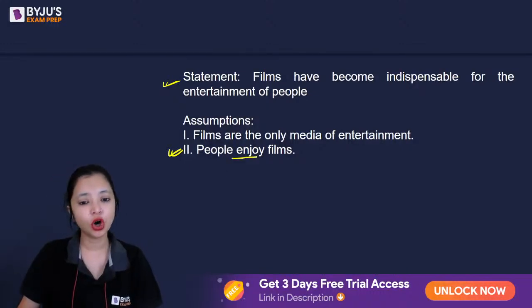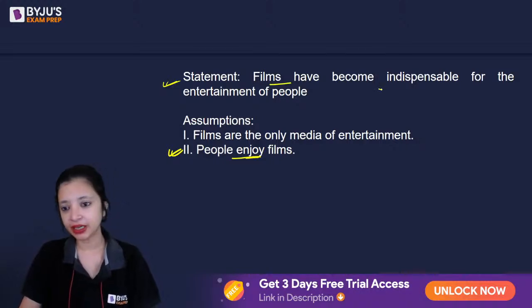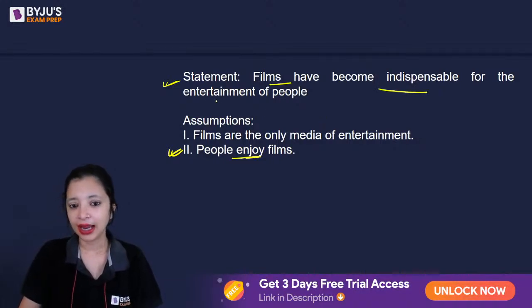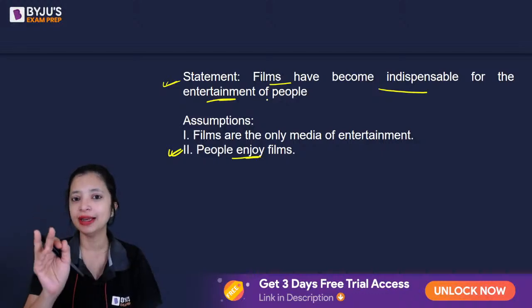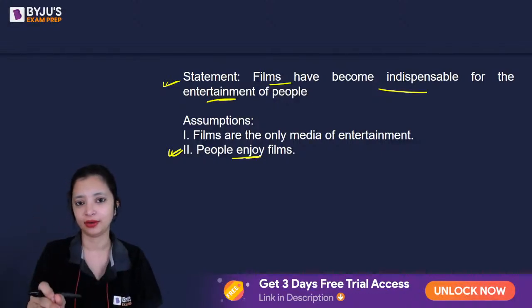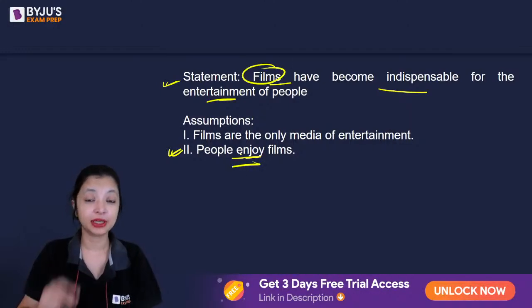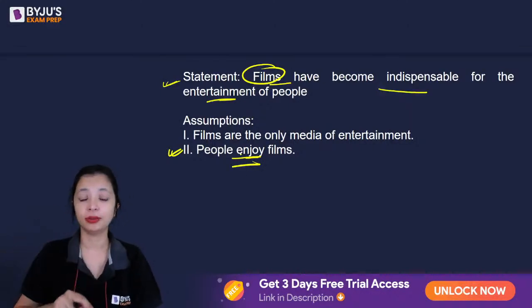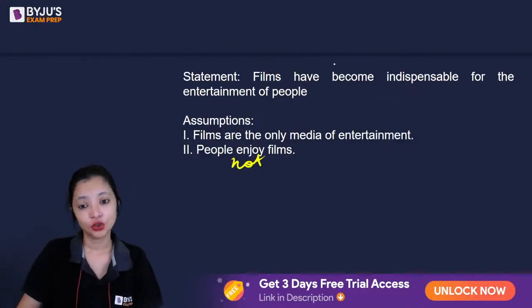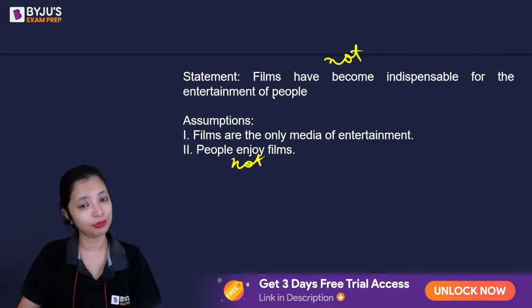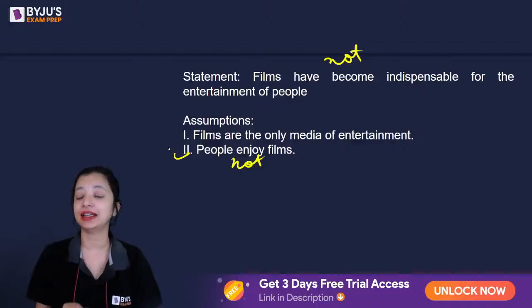If people do not enjoy films, then can the speaker say films have become indispensable? What is the quintessential element of entertainment? Enjoyment. That means films are enjoyed by the people, because if films were not enjoyable, they would not have become indispensable. When we apply not here, not automatically applies here too, and that proves that the second is a correct assumption.